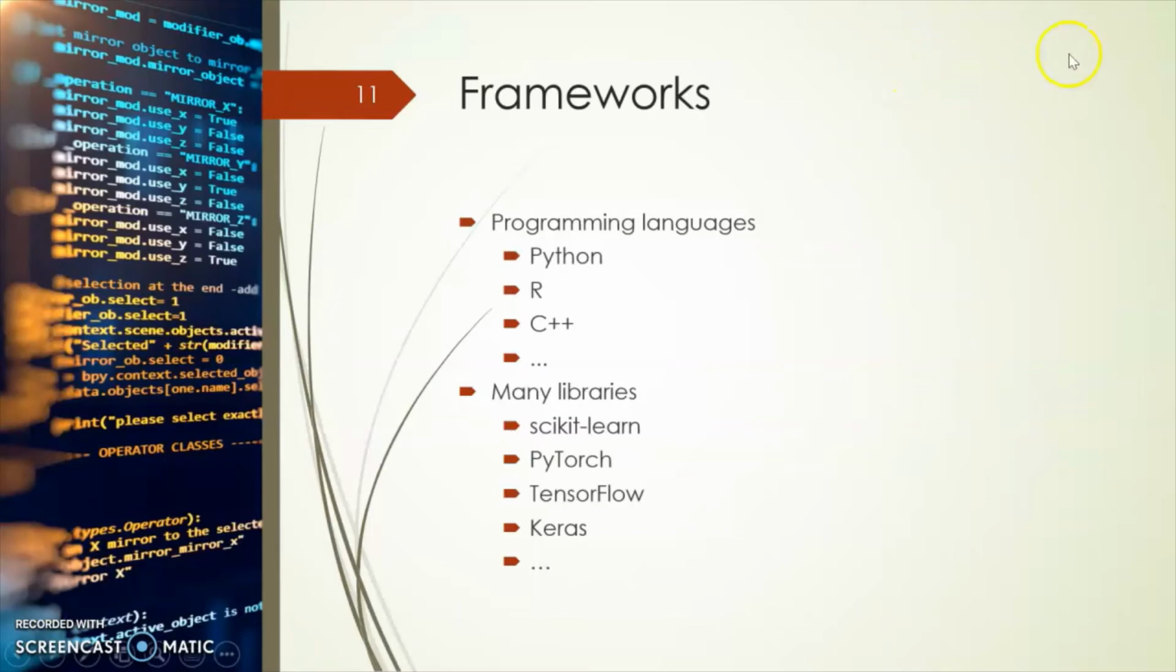Next is the frameworks that we use in machine learning. First is the programming languages that we use in machine learning. Mainly we use Python, R, C++, and some libraries that we are using for our machine learning: Scikit-learn, PyTorch, TensorFlow, Keras, and many more.